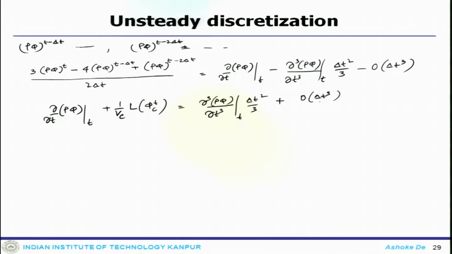So, here is the third order derivative which sits there. This also does not have any diffusion, but it does have some dispersion error. A third order derivative term will actually return you the dispersion error.